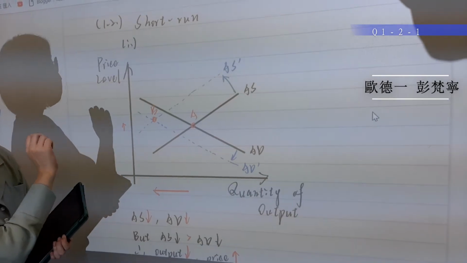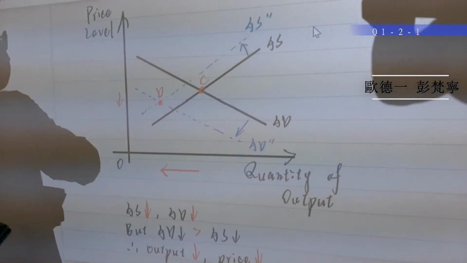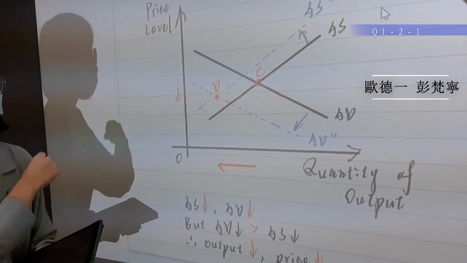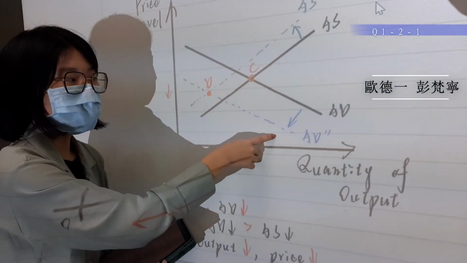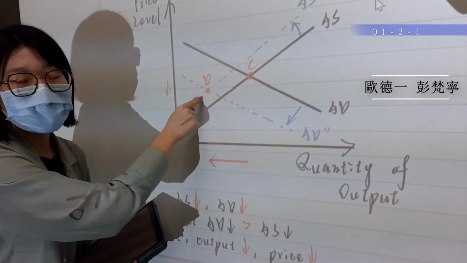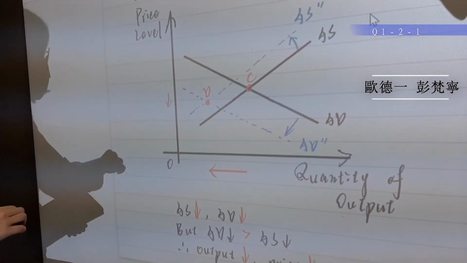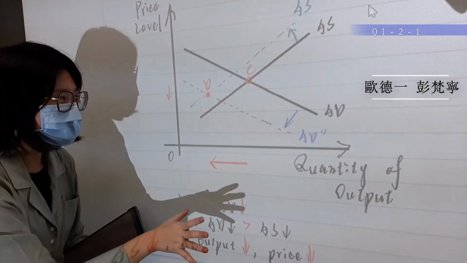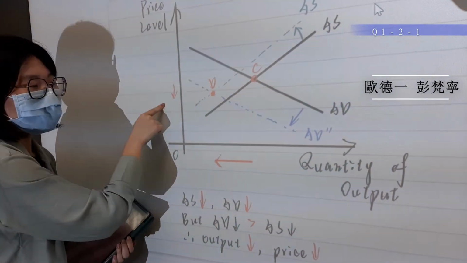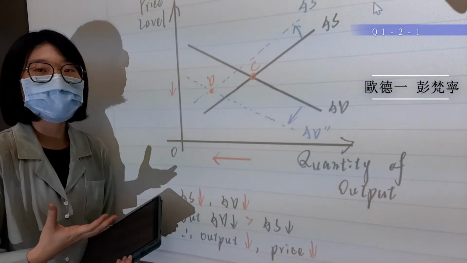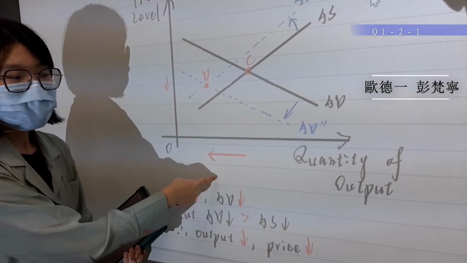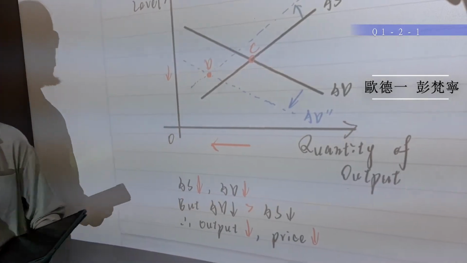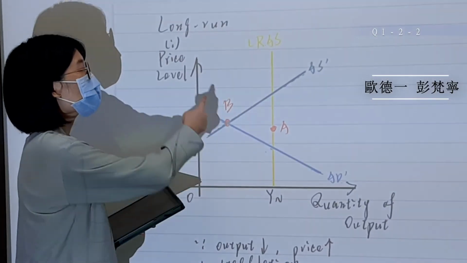And next, we move to the second model. In the second short-run model, the aggregate supply and demand also decrease, but this time the aggregate demand movement is larger than the aggregate supply. So the outcome for this one is that the quantity of output also has a big decrease, but the price level will fall this time. So to sum up, in the short run, the quantity of output will fall, but the price level is ambiguous.